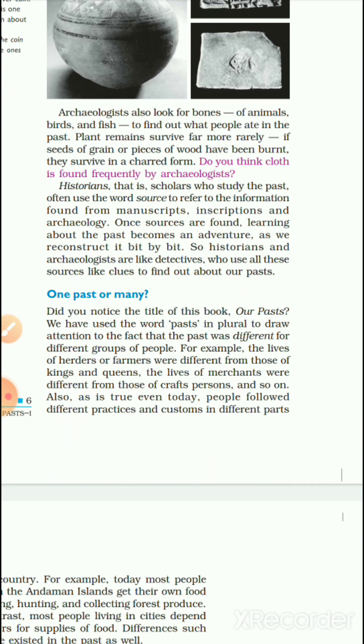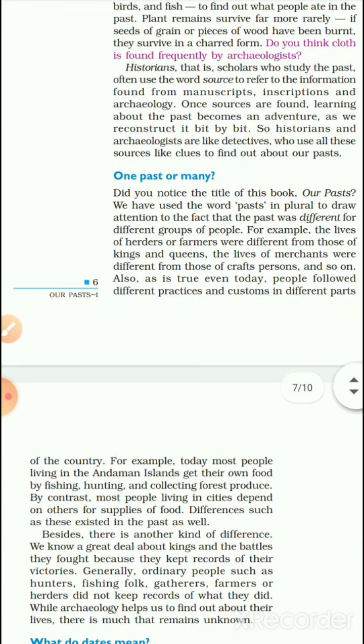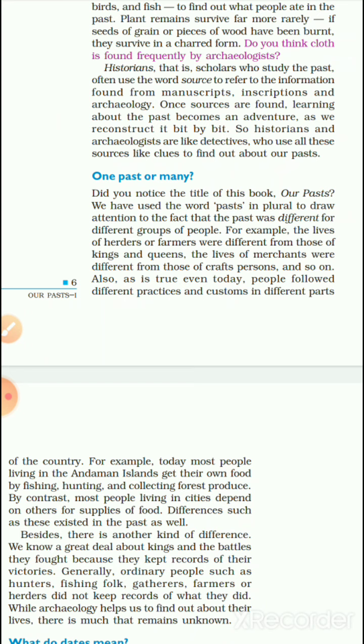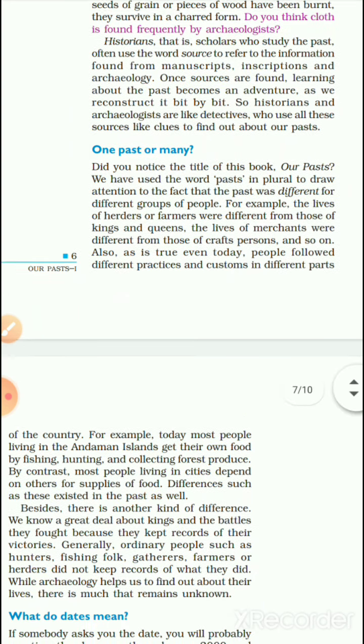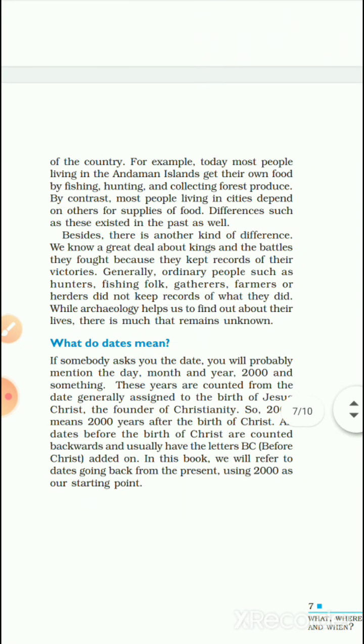For example, the lives of herders or farmers were different from those of kings and queens. The lives of merchants were different from those of craftspersons, and so on. Also, as it is true even today, people followed different practices and customs in different parts. So there were many pasts, as the groups in those pasts were different, and their living styles and authority were different, and so on.